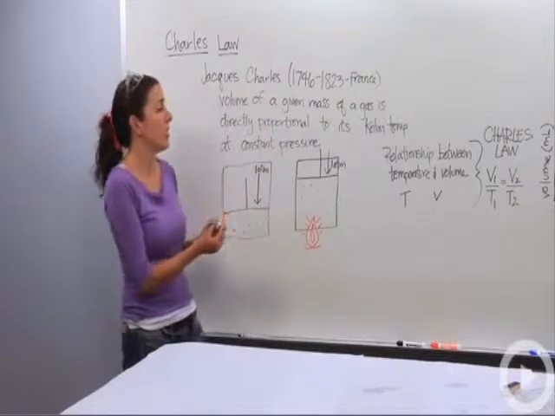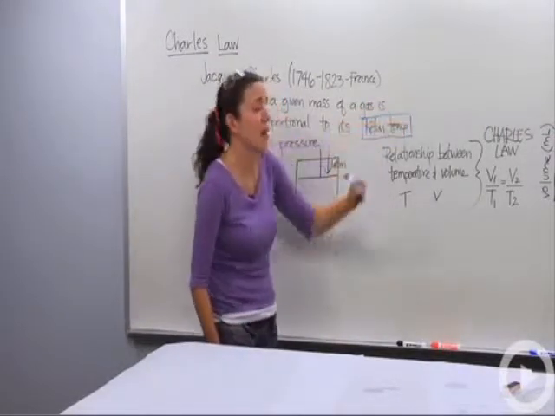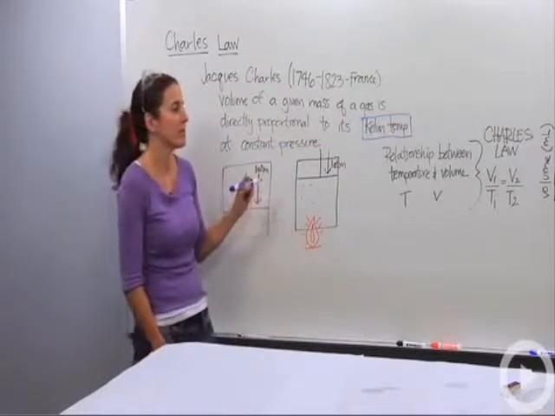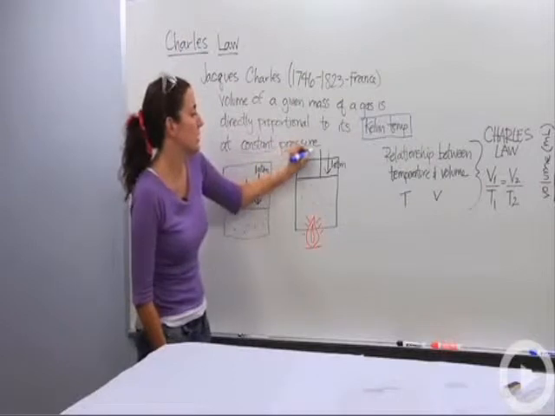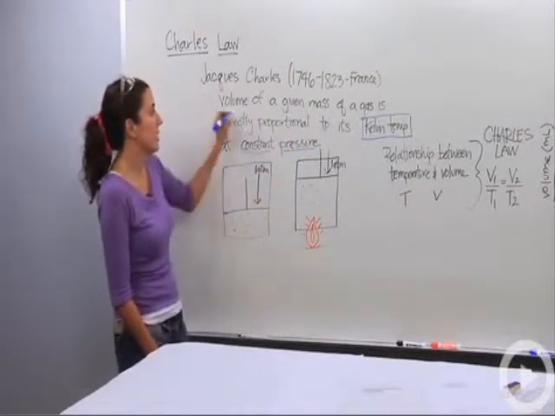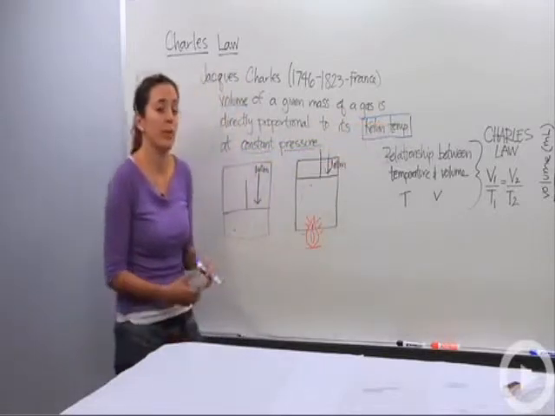There are two things that you want to make sure you notice when you're reading this gas law. One is Kelvin temperature. We want to make sure our temperature is always, always, always in Kelvin, or else you're going to get the wrong answer when dealing with Charles' law. And you also want to notice that it's a constant pressure. So the two variables that are changing are volume and temperature.